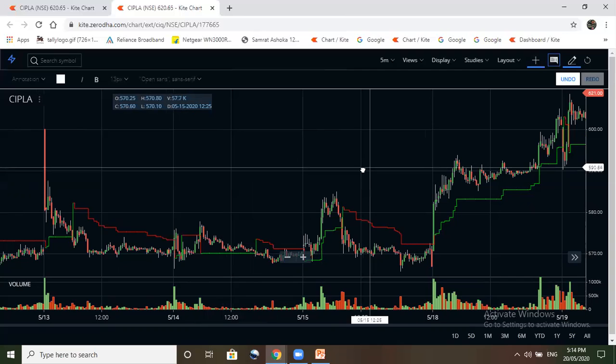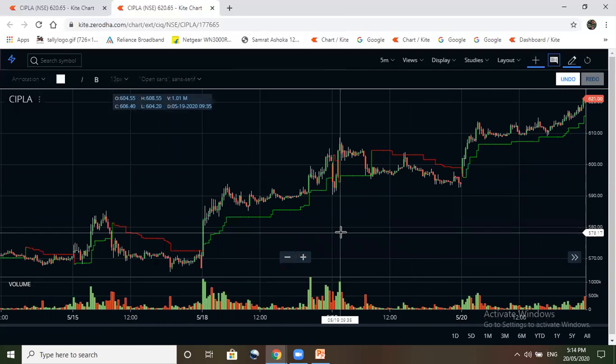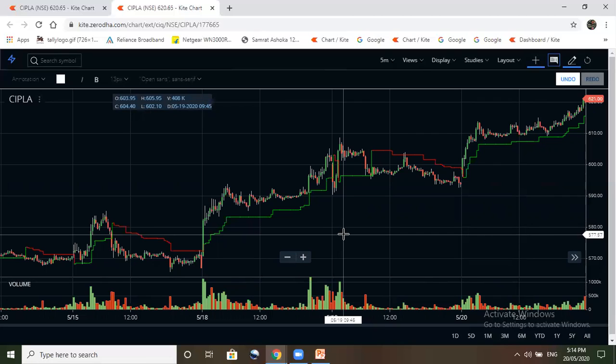And while putting the initial stop loss, not the trailing stop loss, it should be at such a price which does not get hit easily. Otherwise, what will happen? The stock will come to that price and again go up, and then we will repent why we kept the stop loss at that price.